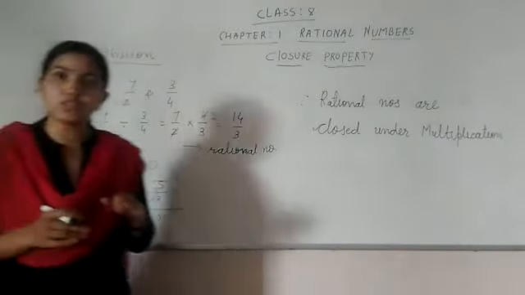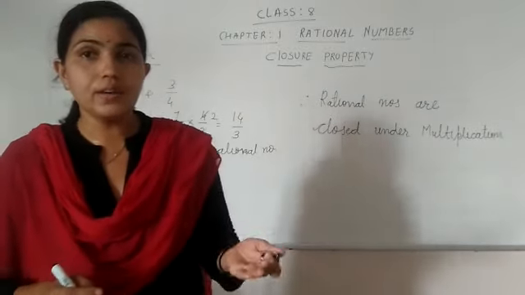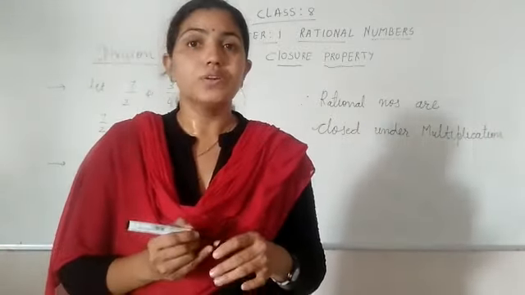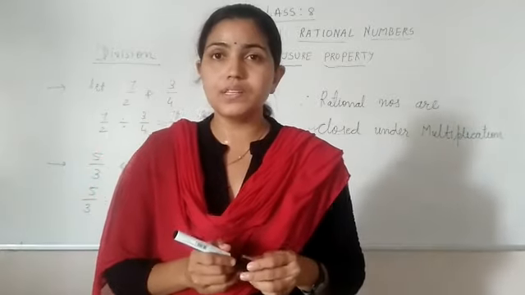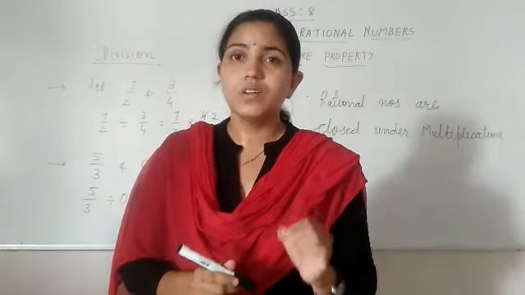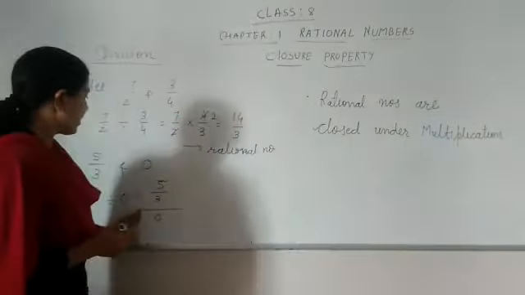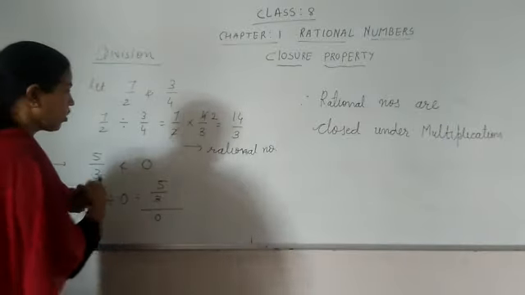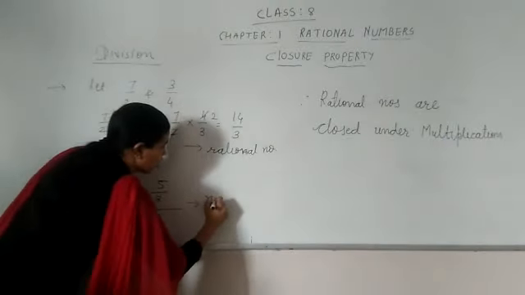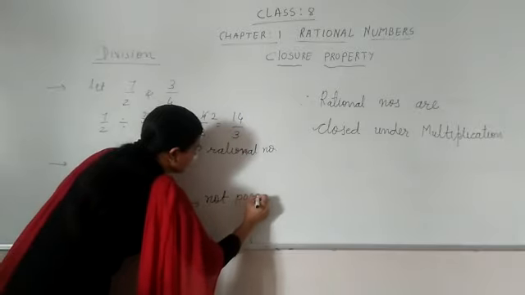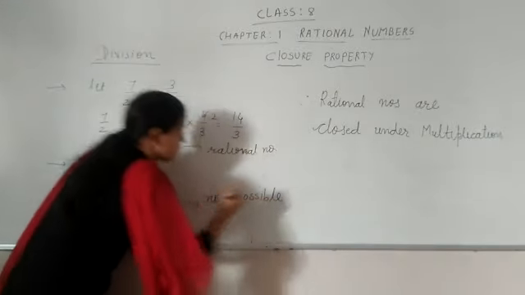But is it possible, students, to divide any number by 0? No, because division by 0 is not defined. So remember, we are not getting the answer. This is not possible.